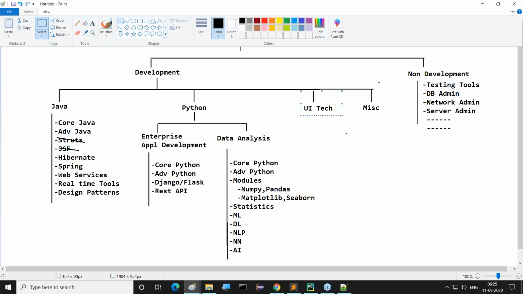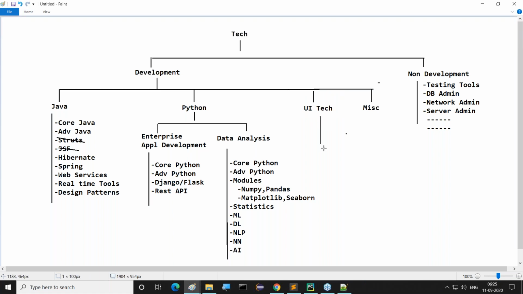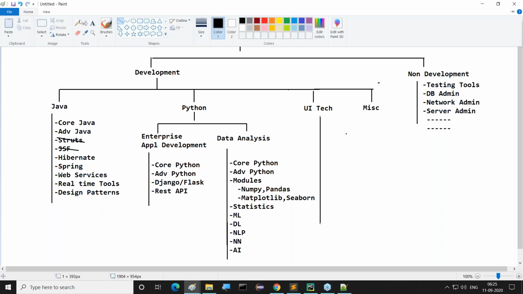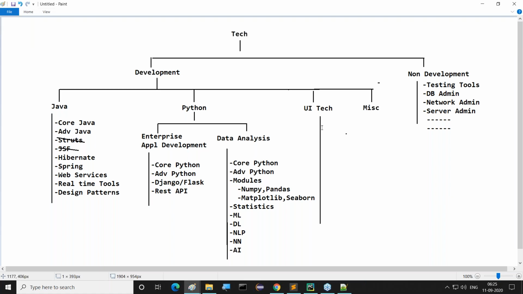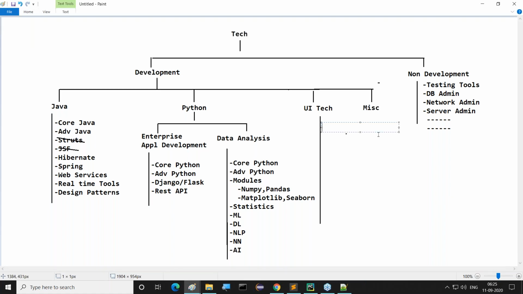Come back again. If we come to the UI part, what are the various technologies? Here we are going to understand the UI part. Observe carefully. First, HTML. Next one is CSS. Next one is Bootstrap.